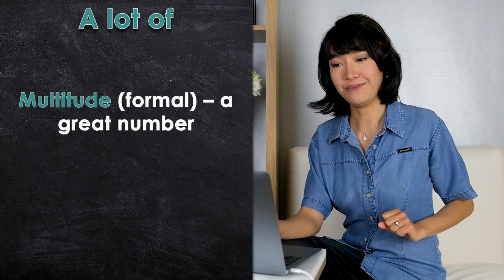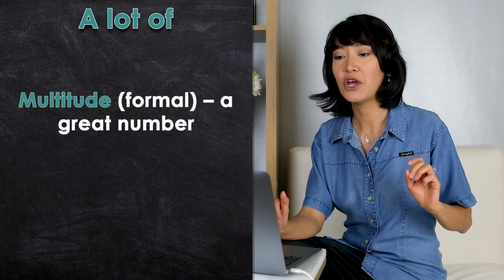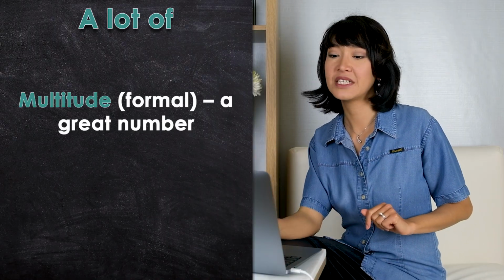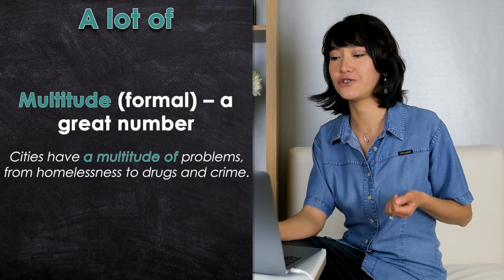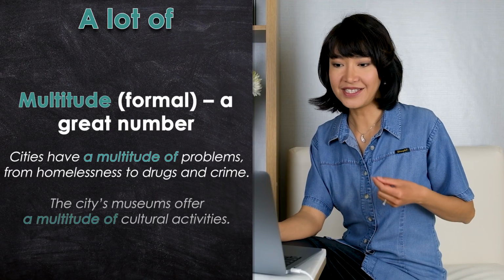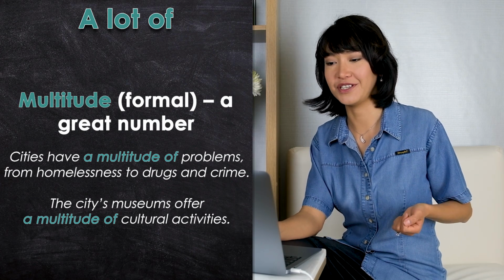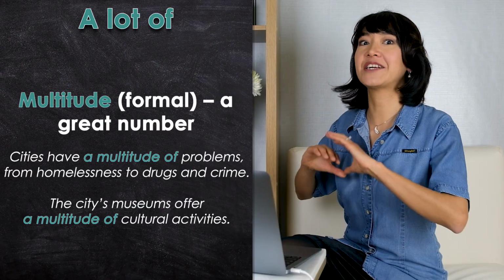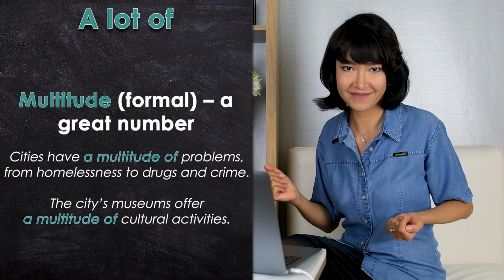A multitude. This is a formal noun which you can use sometimes when you talk about a great number of something. Cities have a multitude of problems, from homelessness to drugs and crime. Or, the city's museums offer a multitude of cultural activities. So, to use this noun, you must talk about a great number of something, not just a few things.